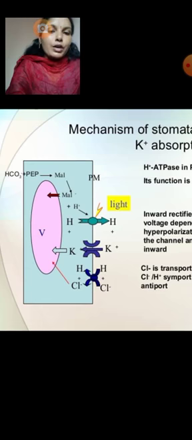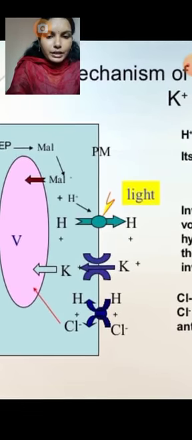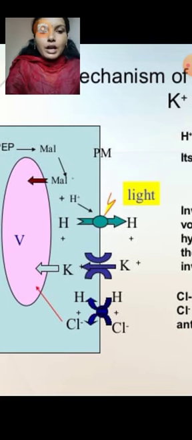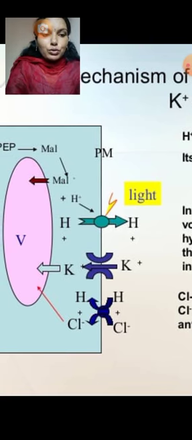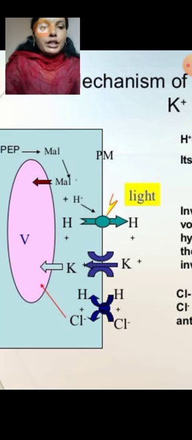And these potassium ions convert starch to sugar in the guard cells.